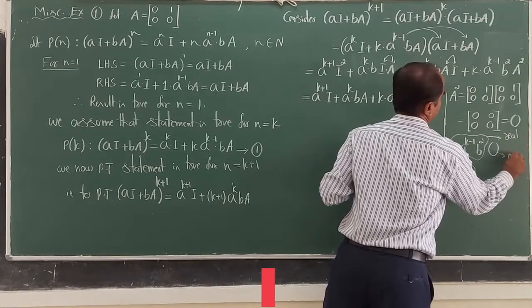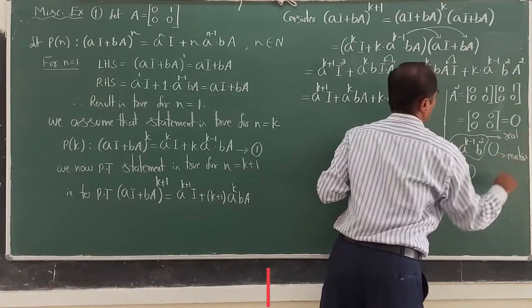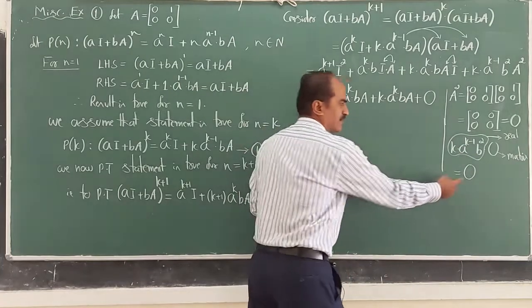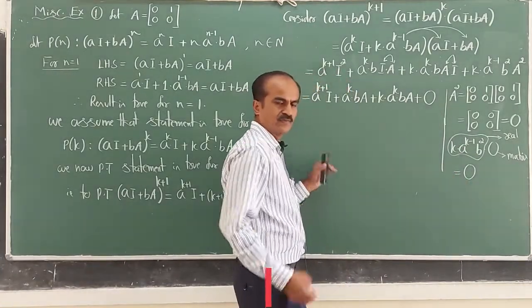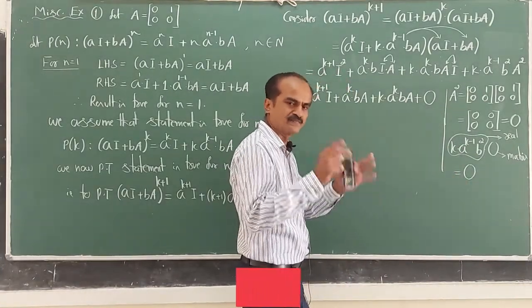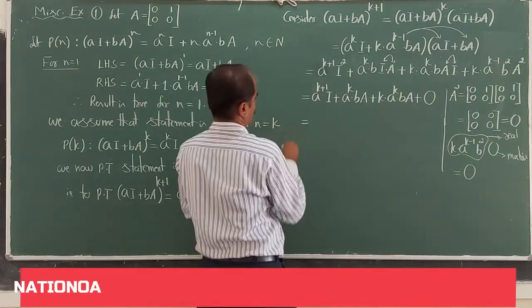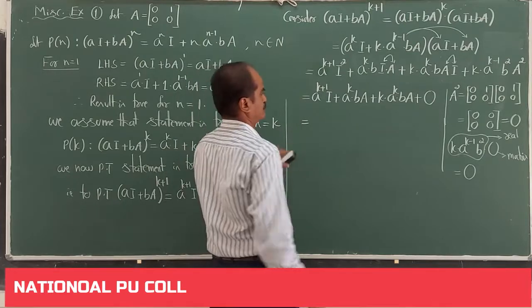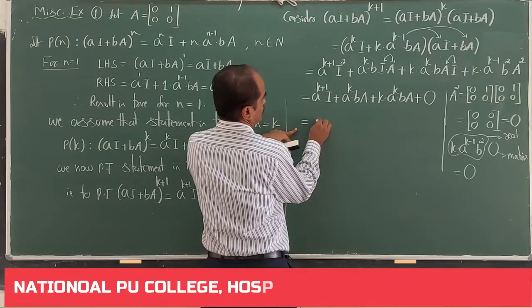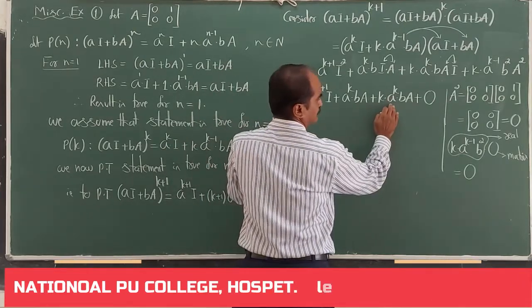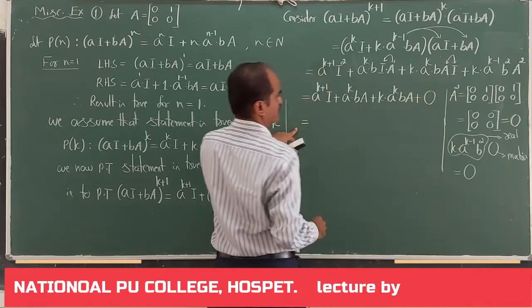This is a matrix. On multiplying a real number to a matrix, you are ending with a matrix. You multiply any real number to null matrix, you are ending with null matrix. That is what I have written. This is equal to, on adding a matrix to null matrix, it remains the same.